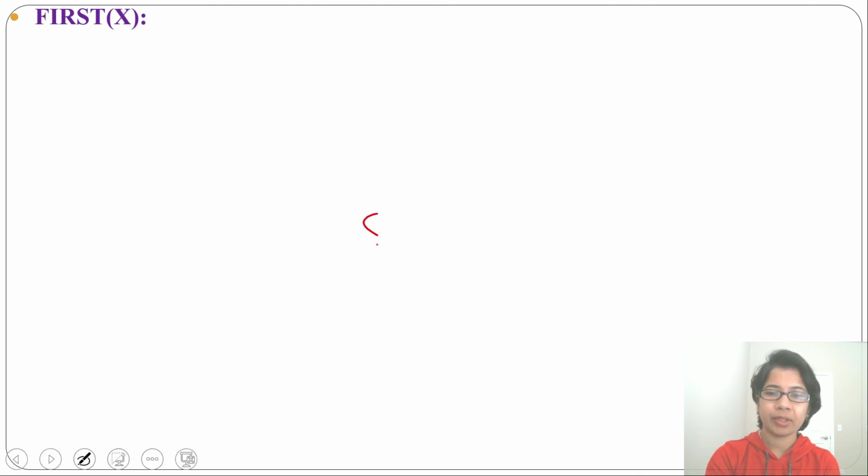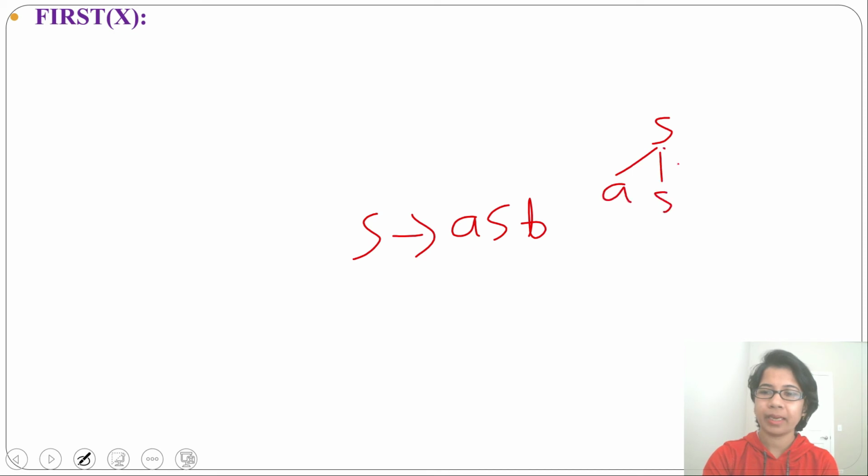Just for example, there is a grammar where from S you can derive aB. In the derivation process, from S you can derive aB. So a is the terminal that can be derived from the S variable first. This a is called first of S. In the derivation process, which terminal we can derive first is called first of that variable.